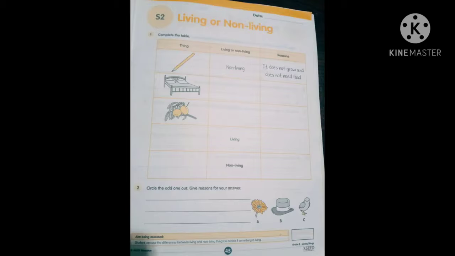And in the fourth box and fifth box you have to draw: in the fourth box you have to draw one living thing, and in the fifth box you have to draw a non-living thing, and you have to write the reasons also. Okay children, look at the second question. Here you can see three images, A, B and C. A is a flower, B is a hat and C is a bird. See that picture, circle the odd one out and give reasons for your answer. You have to circle the odd one and write your reasons for that.